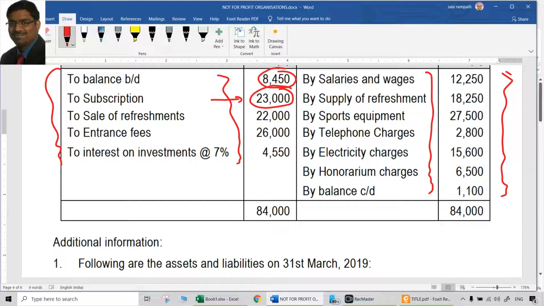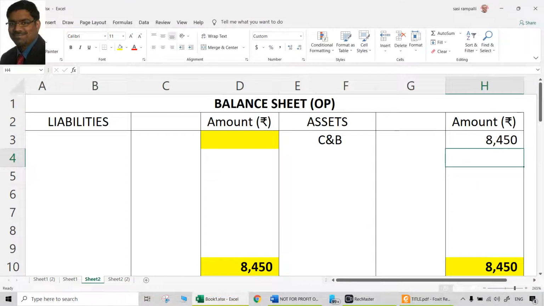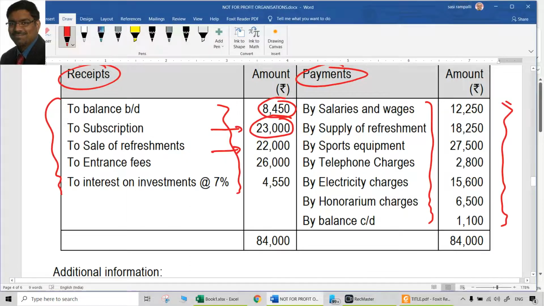Then comes sale of refreshments, which is a receipt. Generally what happens in these cases of any club or something like that is, there will be items of similar nature which will have some incomes also and expenses also. Okay, this is an income 22,000. We can definitely put it on the income and expenditure account, credit side, saying that sale of refreshments.